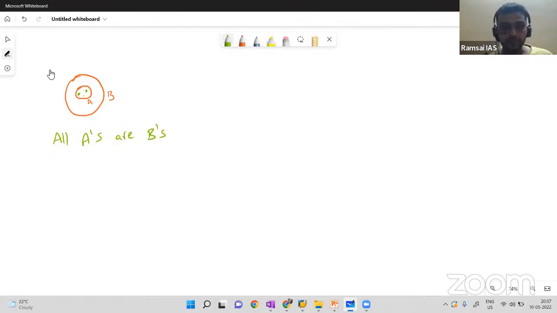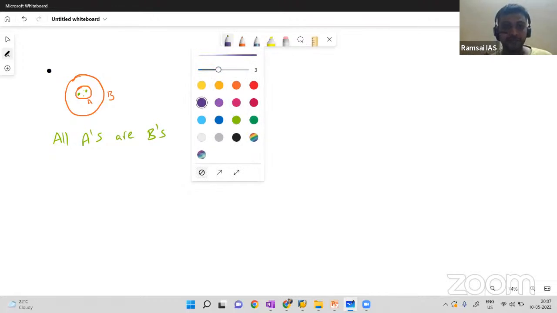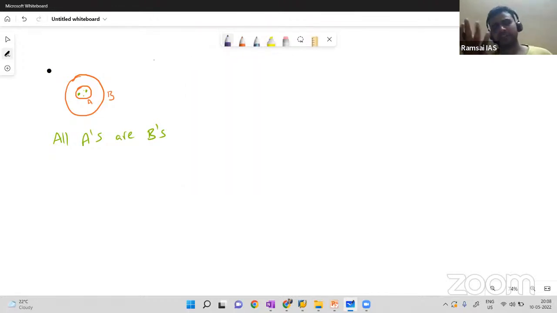And now with blue color, I'll try to put a dot inside B, but not inside A. It may be inside A, but I want to put it inside B. So here I'll put a dot inside B. Tell me, is it inside A? No. I'll put a dot inside B. Is it inside A? No. I'll put a dot inside B. Is it inside A? Yes. Is it inside A? Yes. Is it inside A? No. So I can say some B's are A's